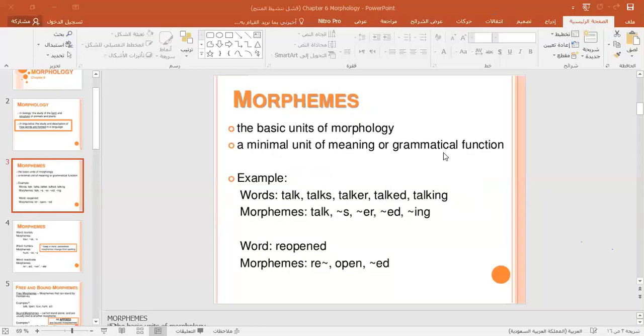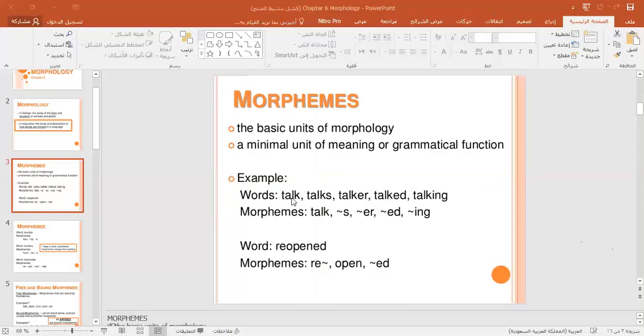I mean, when you have a word and you divide this word into smaller units, you can get units that have meaning or grammatical function within that word. For example, look at the word talk. Can we divide it into smaller units? Yes, we can divide it into sounds, but sounds don't have meaning.